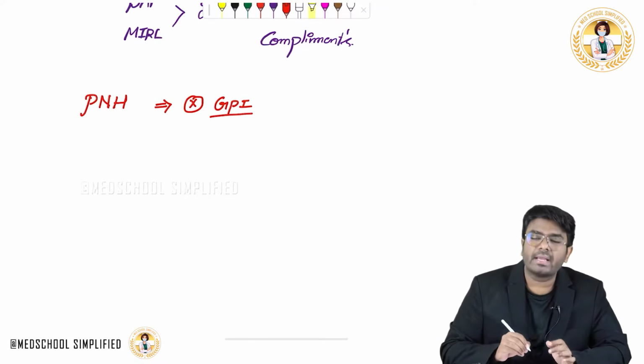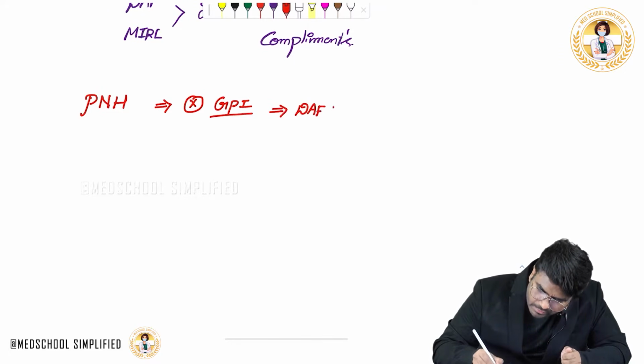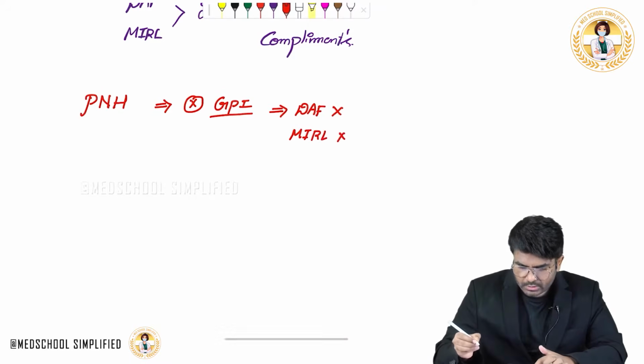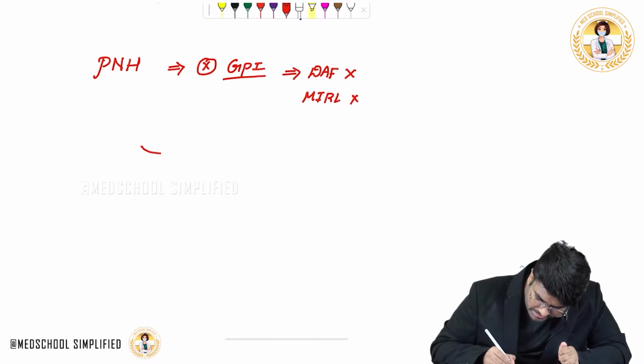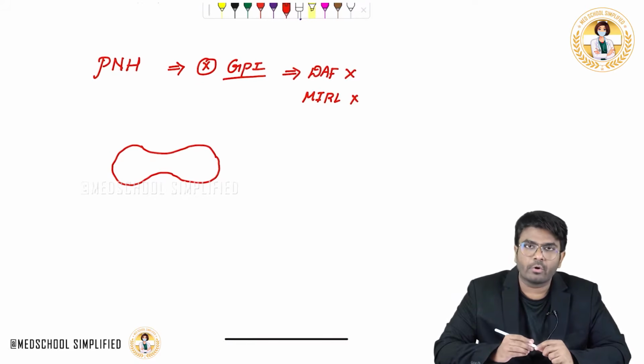This lipid anchor protein is not there. Whenever the lipid anchored protein is not there, do you think DAF and MIRL are present? DAF is not there, MIRL is also not there. So now your RBC, WBC and platelets, here I am showing only RBC, are not having any protection, no DAF, no MIRL.